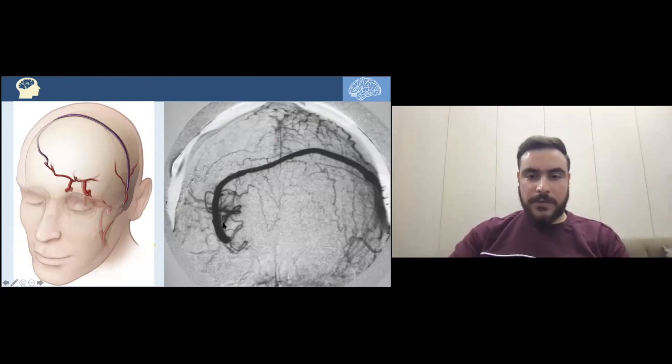And you can see how beautifully the blood flows through the M2 and M3 segments of the middle cerebral artery. So here's the idea that we can peacefully sacrifice the right ICA without ischemia to the right MCA or the ACA in that area.